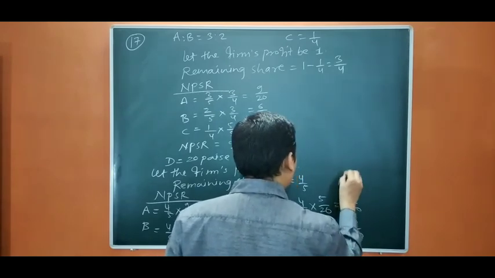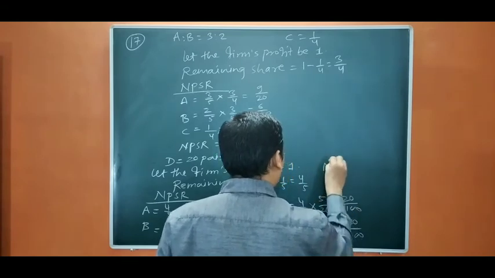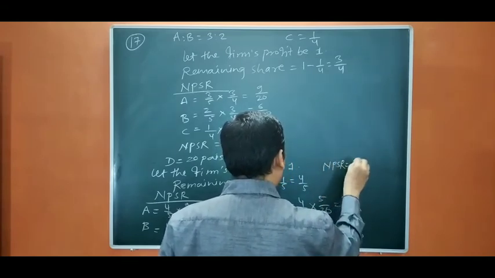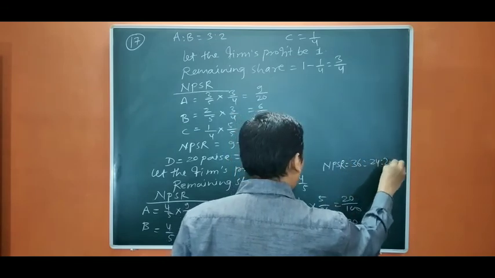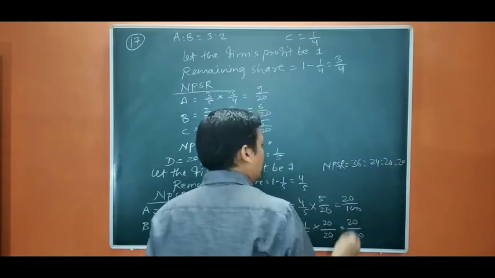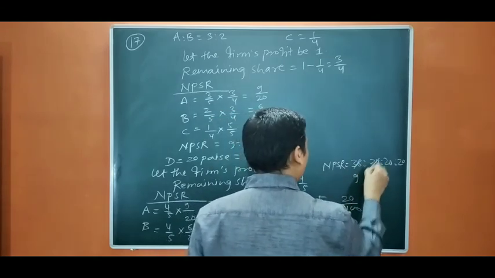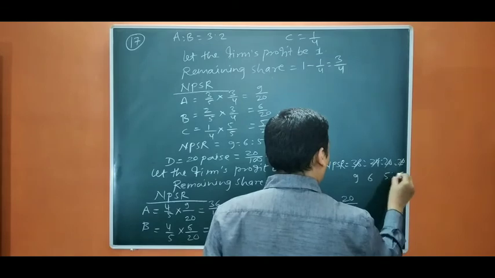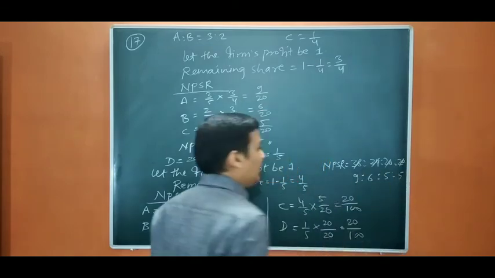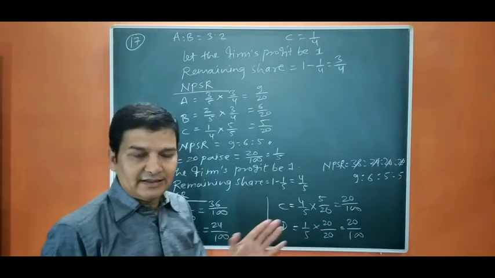So the new PSR will be A, B, C, D 36:24:20:20. Okay, so it is going to be 9:6:5:5 between A, B, C, D.